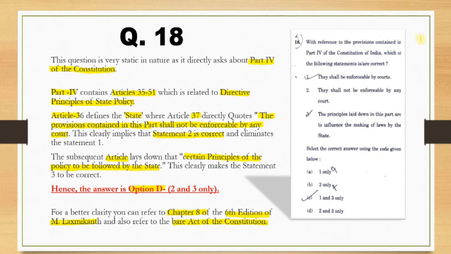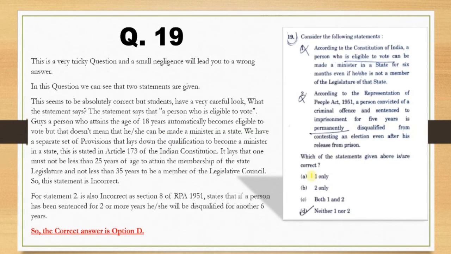So moving ahead, our question number 19 was also from the polity section, and it had 2 statements. The first statement said that according to the Constitution of India, a person who is eligible to vote can be made a minister in a state for 6 months even if he or she is not a member of the legislature of that state. So now this option seems absolutely correct, but the students have to look very carefully.